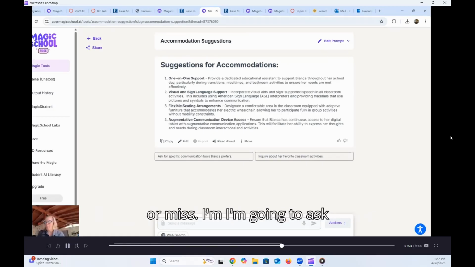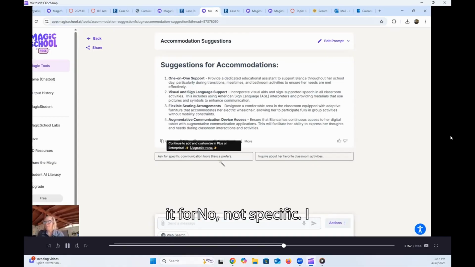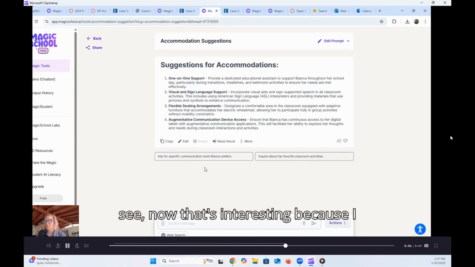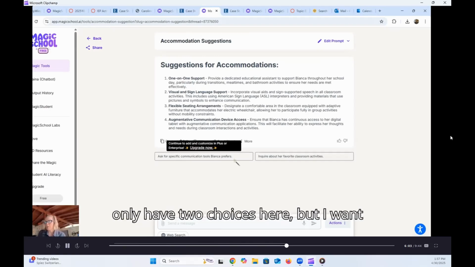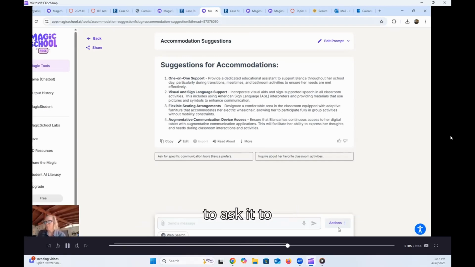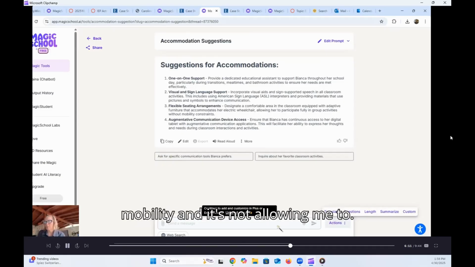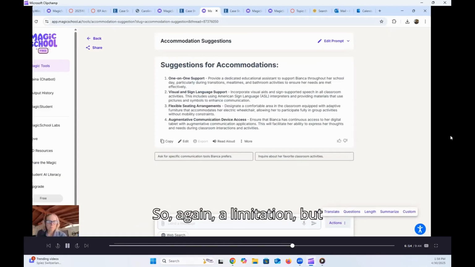I'm going to ask it for, no, not specific. I want to ask it to, see, now that's interesting because I only have 2 choices here, but I want to ask it to make specific accommodations based on her mobility, and it's not allowing me to. So again, a limitation, but I think that this is a fairly new tool, and I think it's interesting regardless.